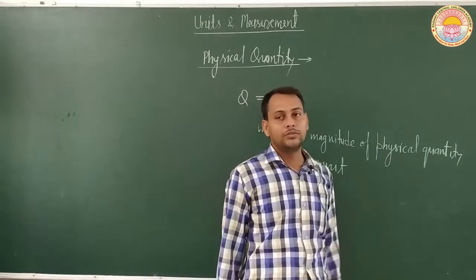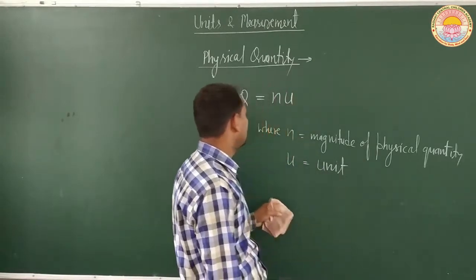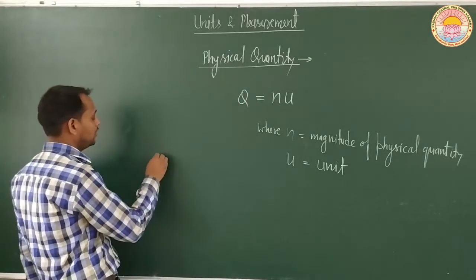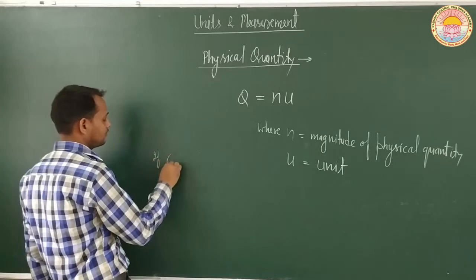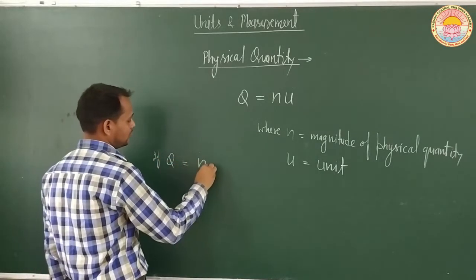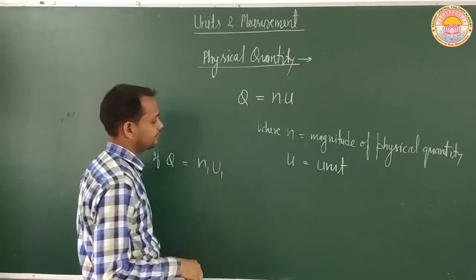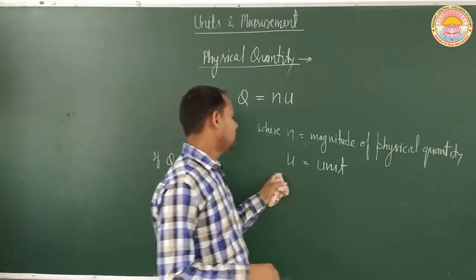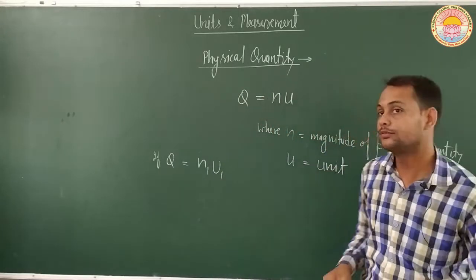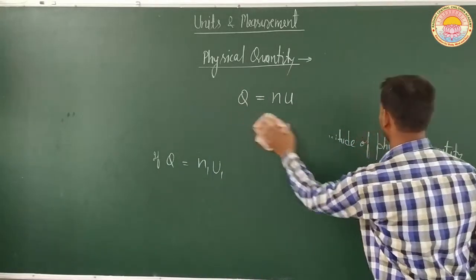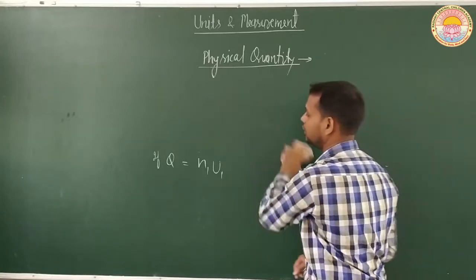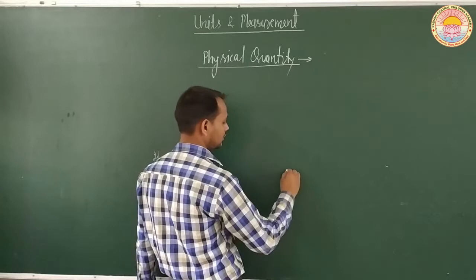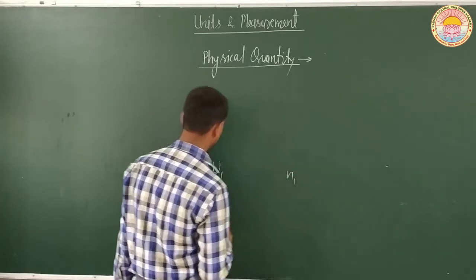We can also write it in another form. A physical quantity is written in a unit, let us suppose unit 1, as Q equal to N1 U1.